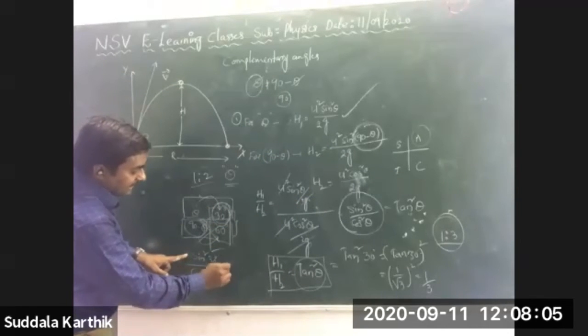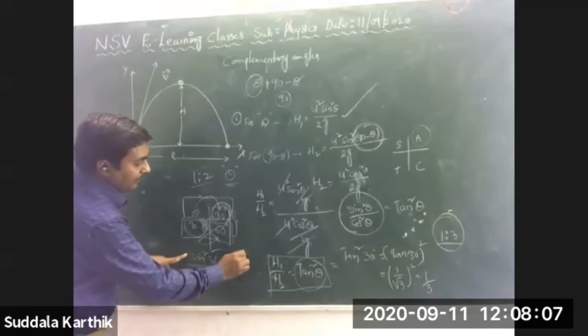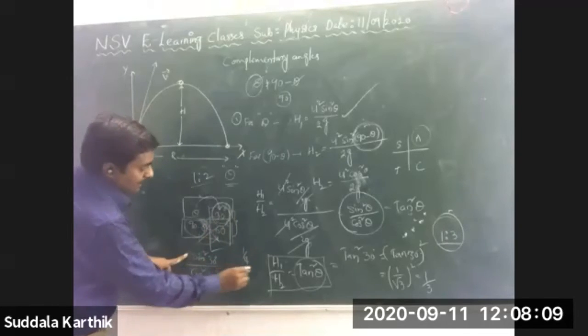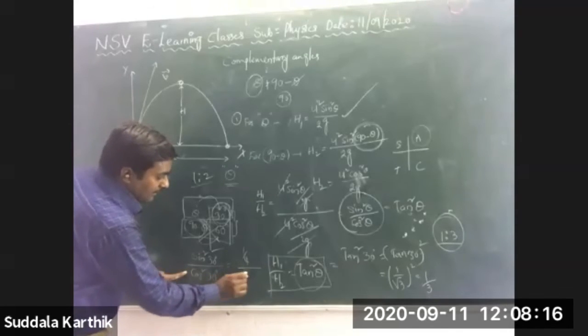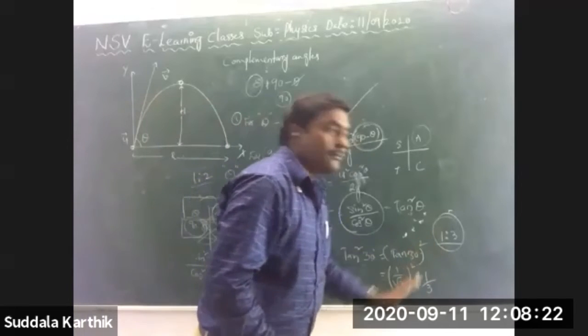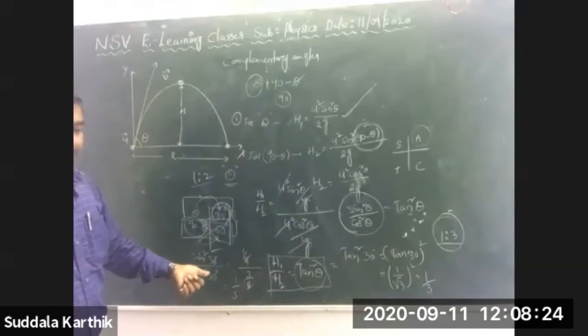Here also you have to take sin square 30. How much is it, Nana? Sin 30 is 1 by 2, square is 1 by 4. Cos square 30, Nana, root 3 by 2 whole square, 3 by 4. 4 cancels, remaining 1 by 3. 1 by 3, Nana. What I got here is only that one.